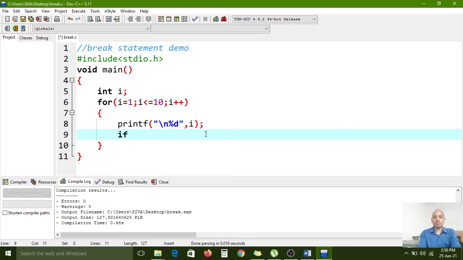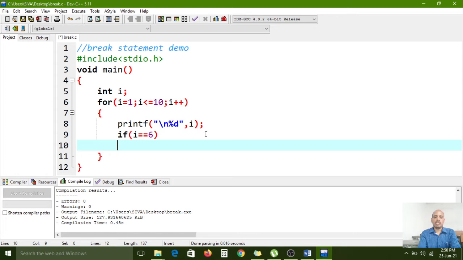So I am using an if condition: if i equal to 6, then the statement should be break, right? The iterations will stop directly. I mean the for loop is terminated when i value is equal to 6. When i gets the value 6 in the iterations, then immediately the break statement will terminate the for loop. So the remaining statements it will not execute.